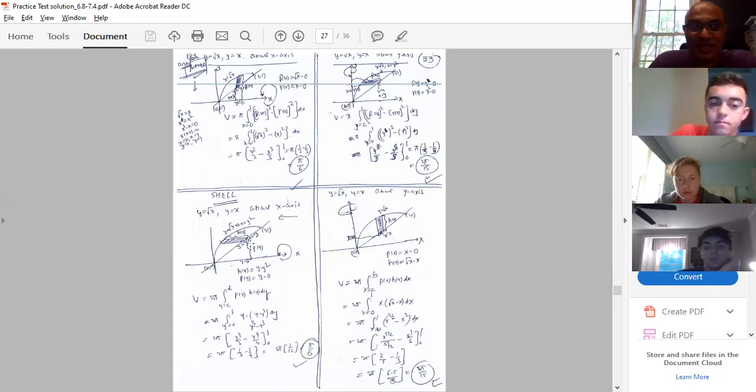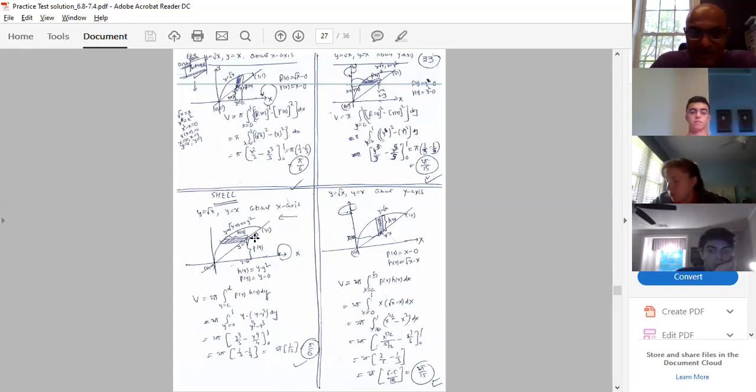And p(y) is nothing but the distance from the center of the strip to the axis of revolution. Center of the strip, that is, what is this? This is x equal to y. Agree, guys? And this is the axis of revolution, that is my y equal to 0. So you can see over here, this is simply y minus 0, y minus the x-axis, so that is equal to 0. So we are getting p(y) equal to y. Always think like this, axis of revolution. We don't know this distance, and that's why I would say that is equal to y.